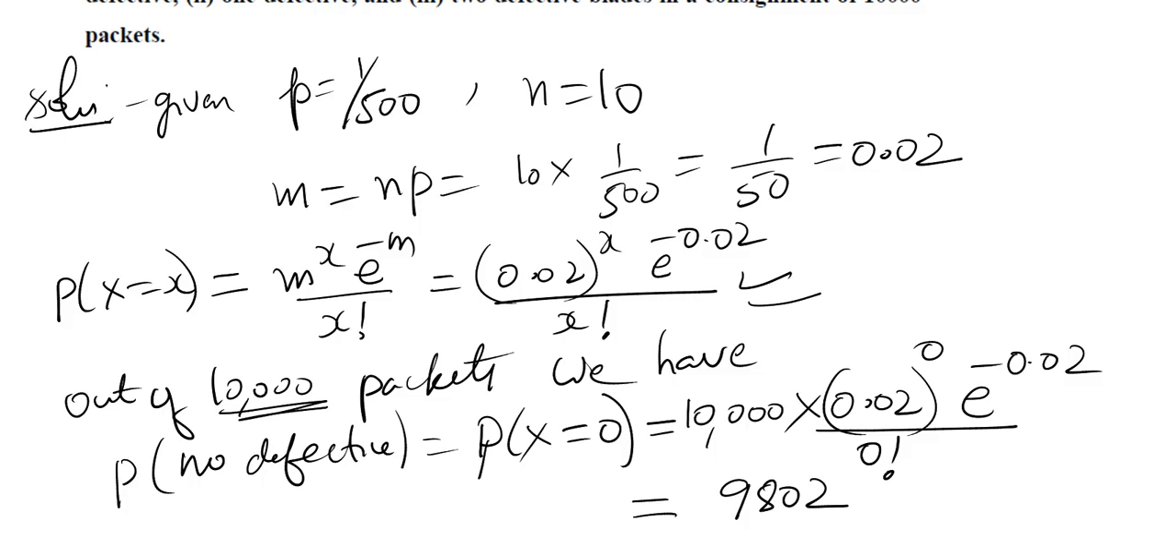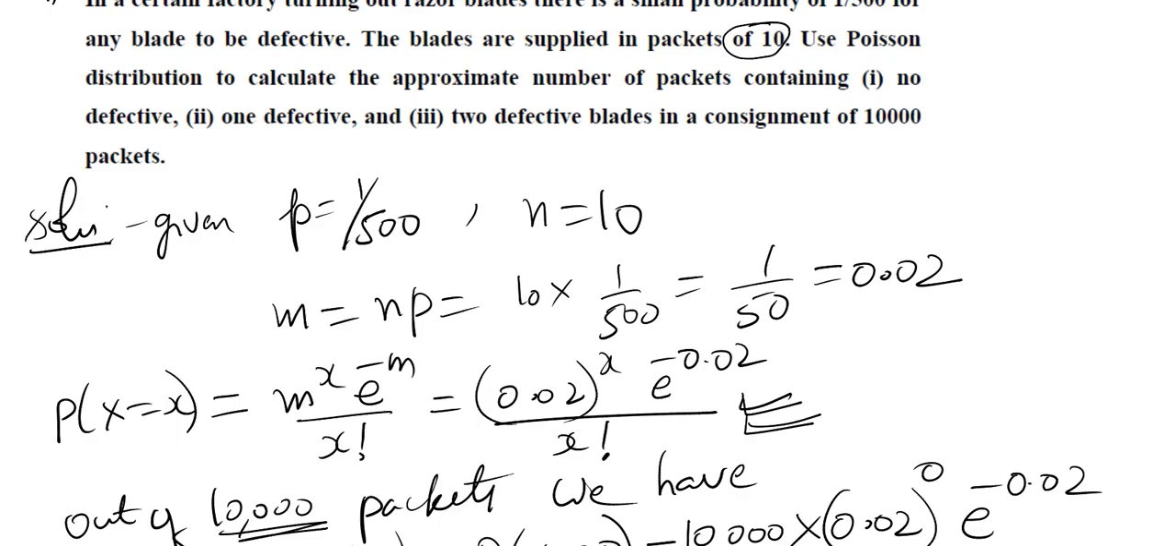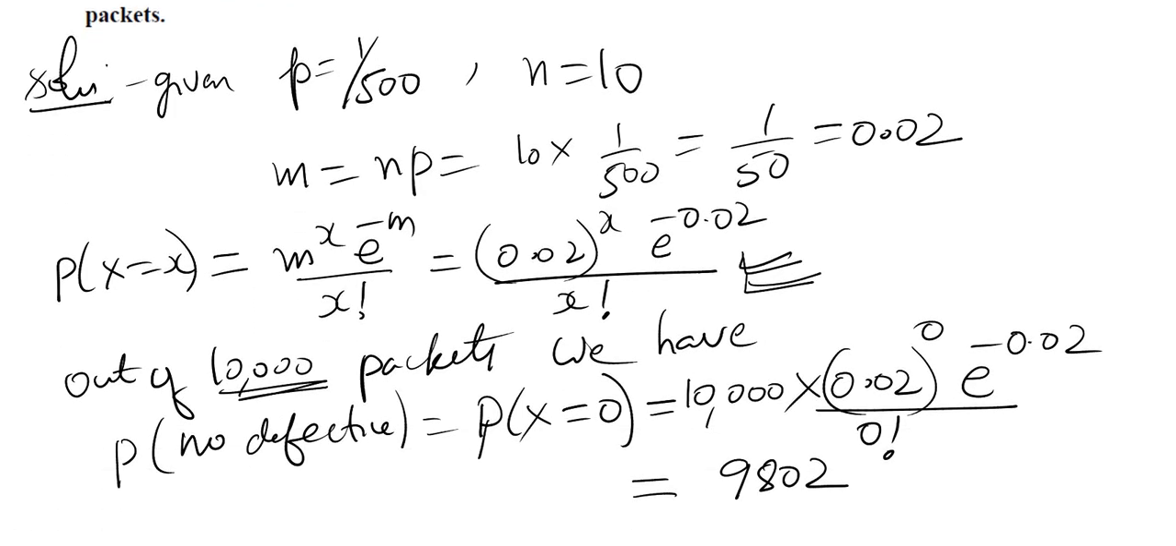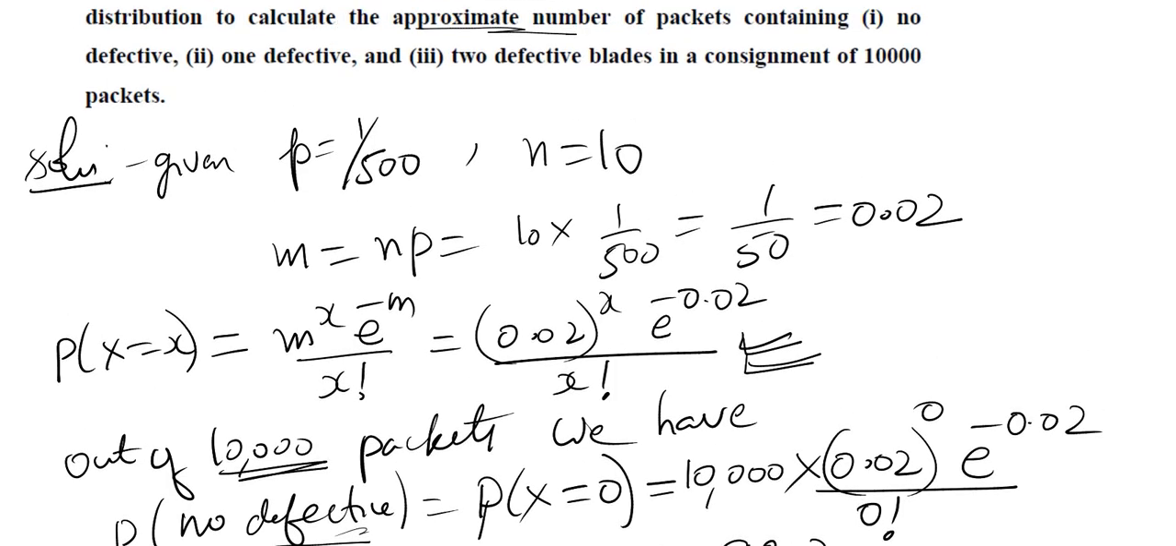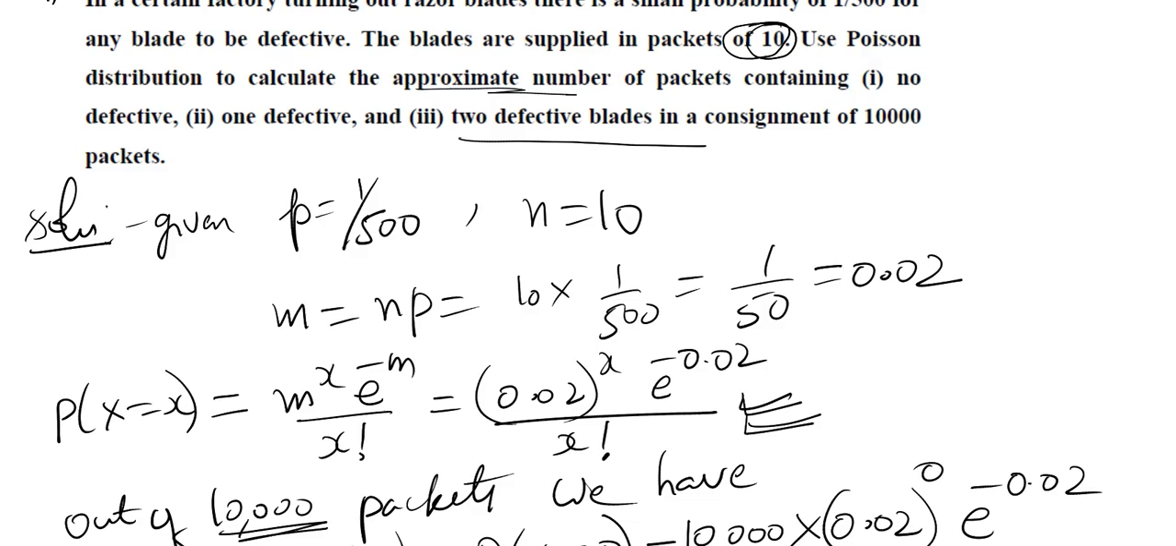I think you have understood this. Here the formula is created for only one packet which contains 10 blades. The question asks to use Poisson distribution to calculate the approximate number of packets containing no defective. So here we get 9802 packets which have no defective blades. Out of 10,000, there are 9,802 packets that have no defective blades at all. That's the meaning. Second is one defective, and then 2 defectives in a consignment of 10,000.